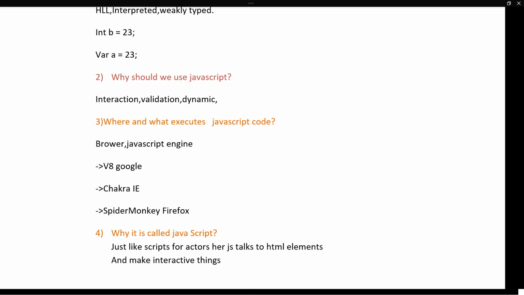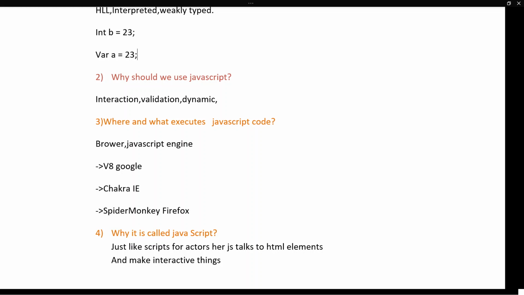In the same way, JavaScript is going to tell the HTML elements to act differently based upon the user's clicks, right? When I click on something, something else happens. How is that happening? Because JavaScript tells that HTML element, whenever the user clicks this, you show this one, you change like this. So like that, JavaScript informs the HTML elements to act upon user events. So that's all about the script word in JavaScript.